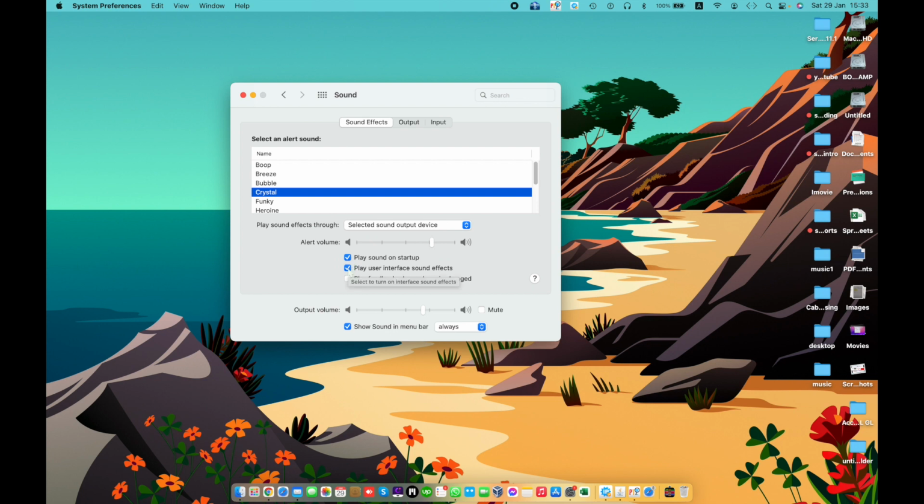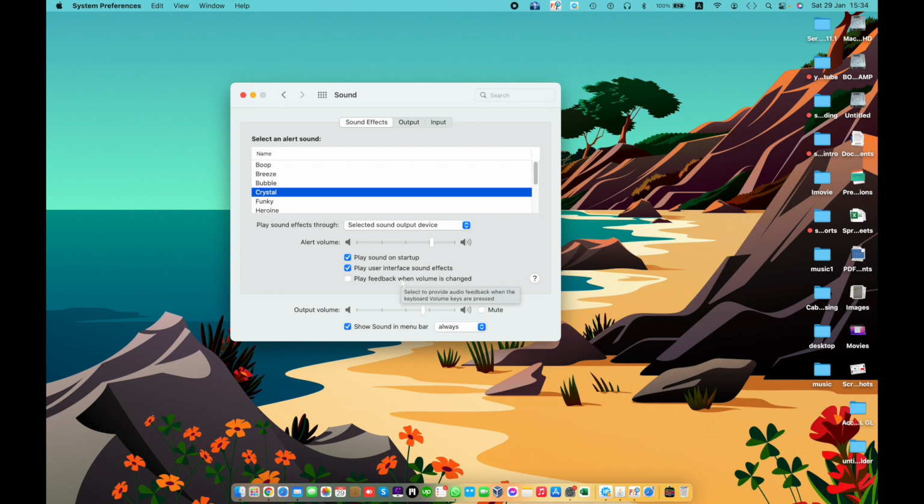Play user interface effects. Your Mac plays sound effects when you perform certain actions such as dragging an item to trash. To turn off sound, deselect these options.